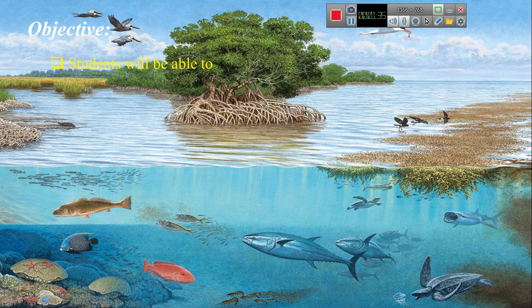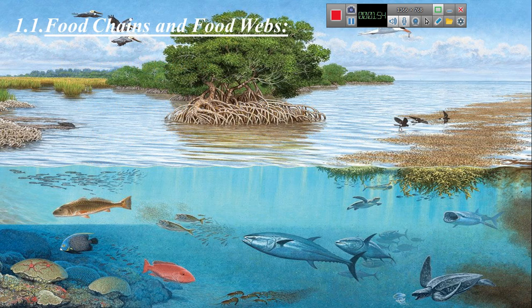Okay, after you study this lesson today, you will be able to explain the food chain and food web. You will be able to identify the difference between food chain and food web. Okay, 1.1 food chain and food web.